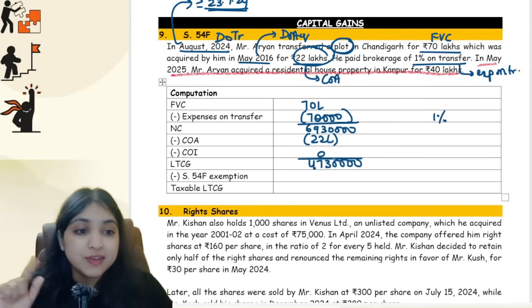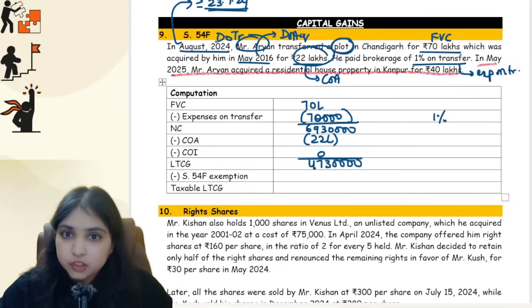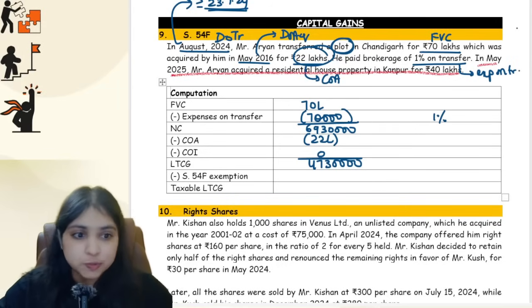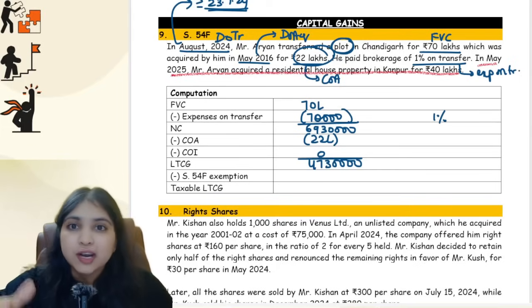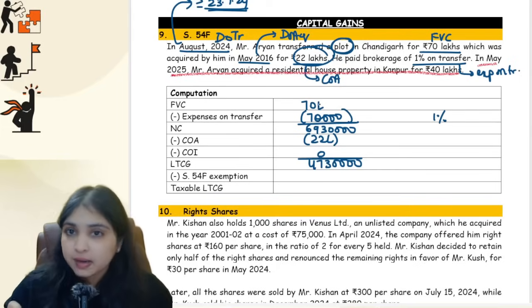Then section 54F exemption, because see, assessee is an individual or HUF. Assessee has transferred any long-term capital asset other than residential house property. Assessee is buying a residential house property in India, guys. So your conditions are getting fulfilled. Therefore 54F you will get.